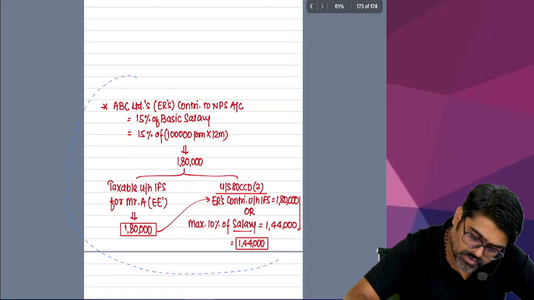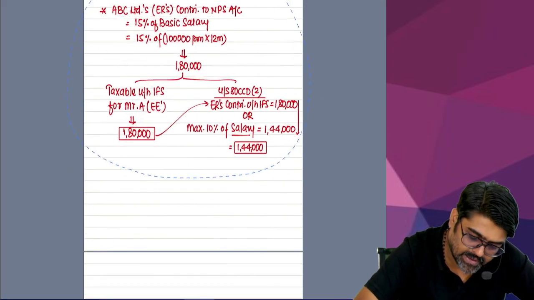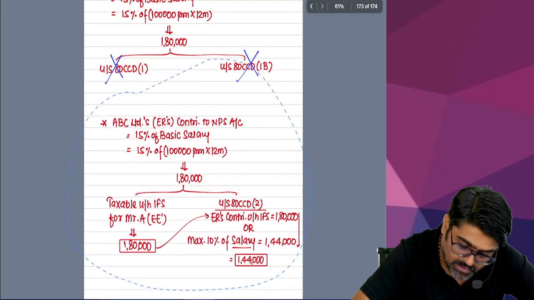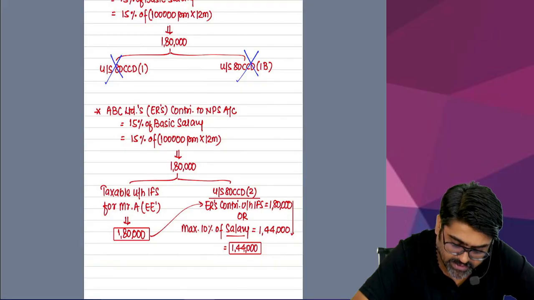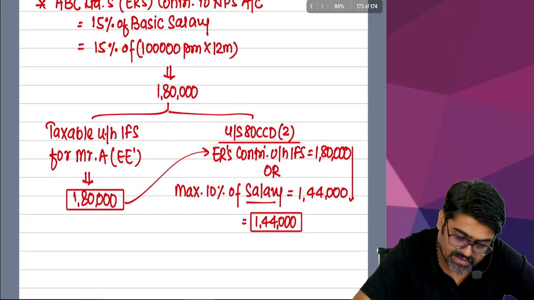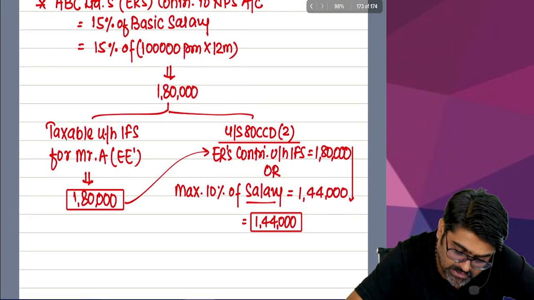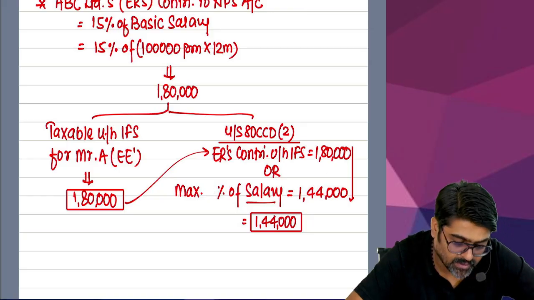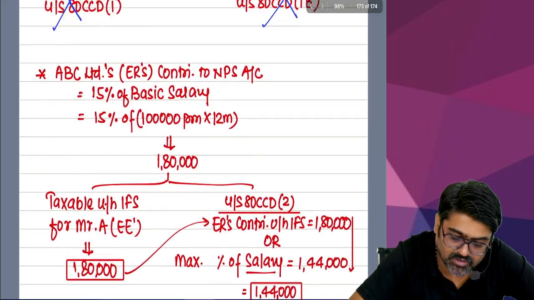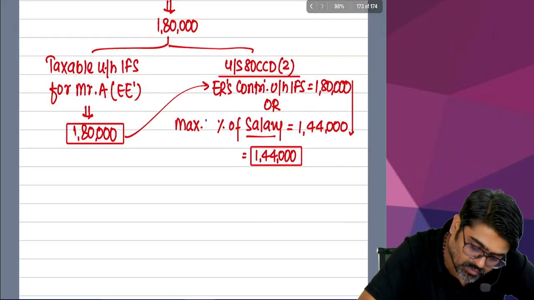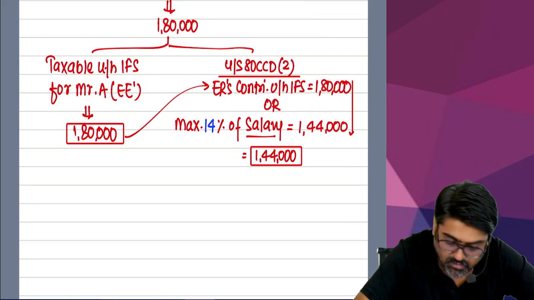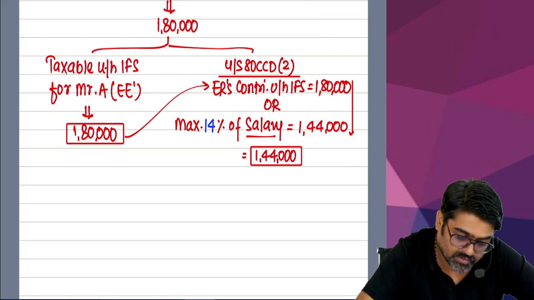But the employer's contribution, the tax treatment will remain the same. Employer's contribution will first be taxable as income under the head salary, and that amount will be allowed as a deduction under section 80CCD 2. But now since the assessee is following what? 115 BSc, the deduction under 80CCD 2 will still be allowed and it will be maximum 14% of your salary.